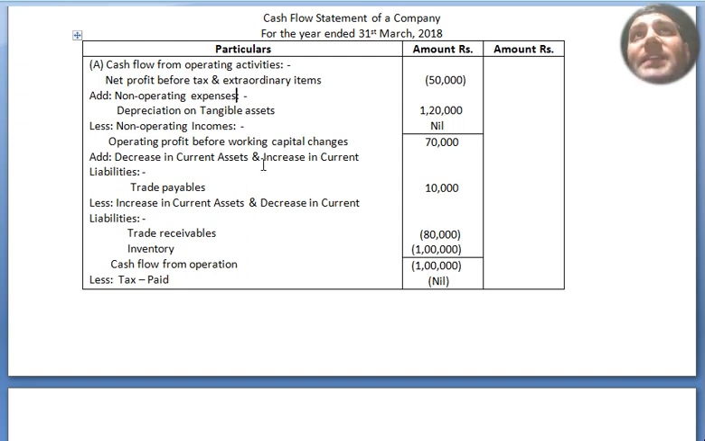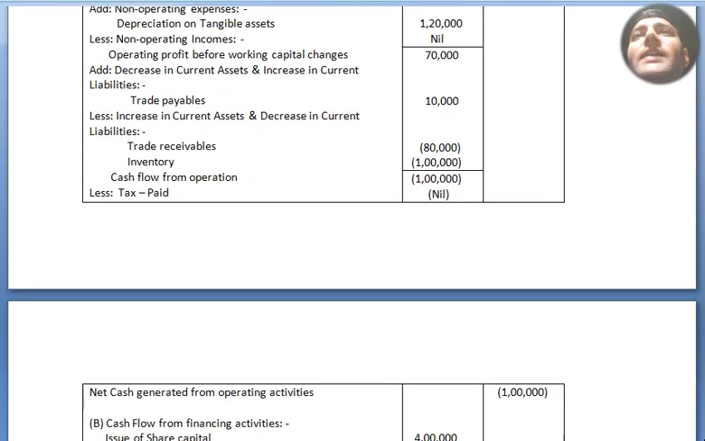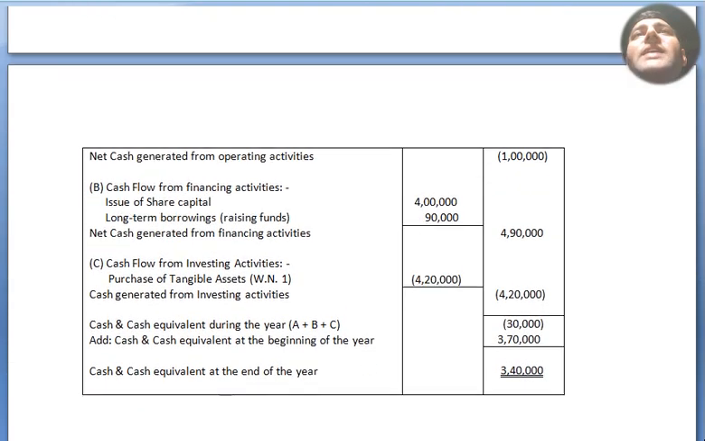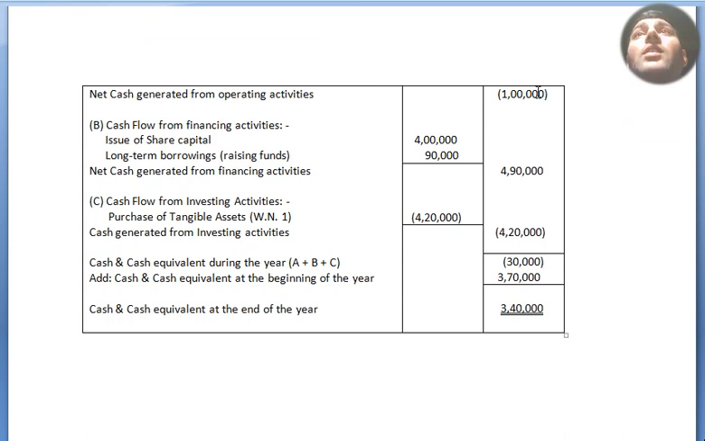Add decrease in current assets and increase in current liabilities. Under it we got 10,000 trade payables. Less increase in current assets and decrease in current liabilities. Trade receivables 80,000 negative balance. Inventory 1 lakh. Cash flow from operations we got 70 plus 10, 80, 80 minus 1 lakh, so a negative balance of 1 lakh we got, less tax paid, that is nil. So our negative balance, cash generated from operating activities, is 1 lakh.